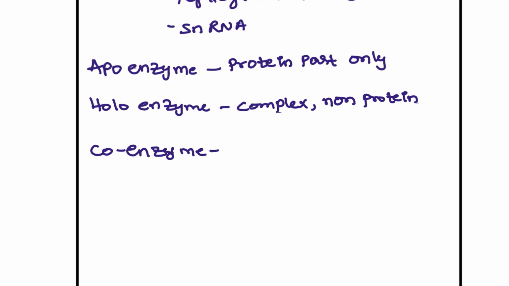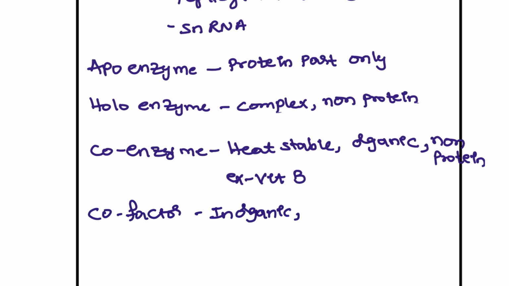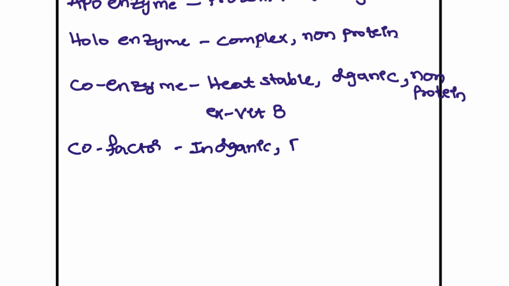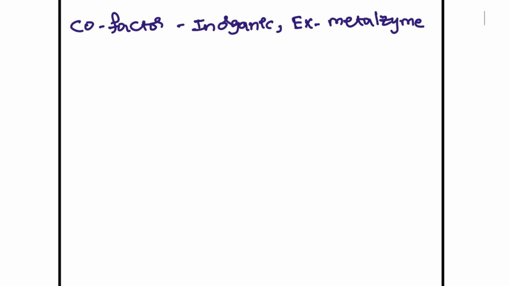Coenzyme is heat stable and also organic, and also non-protein. Examples are the vitamin B complex. Cofactor is inorganic, and examples are the metalloenzymes, which can be considered as cofactors. These are some of the important definitions that you have to take note of.